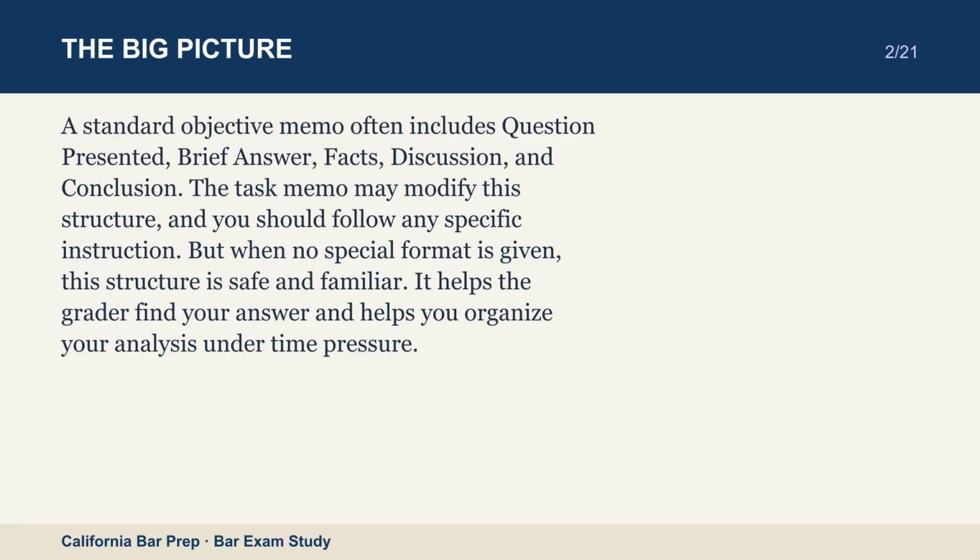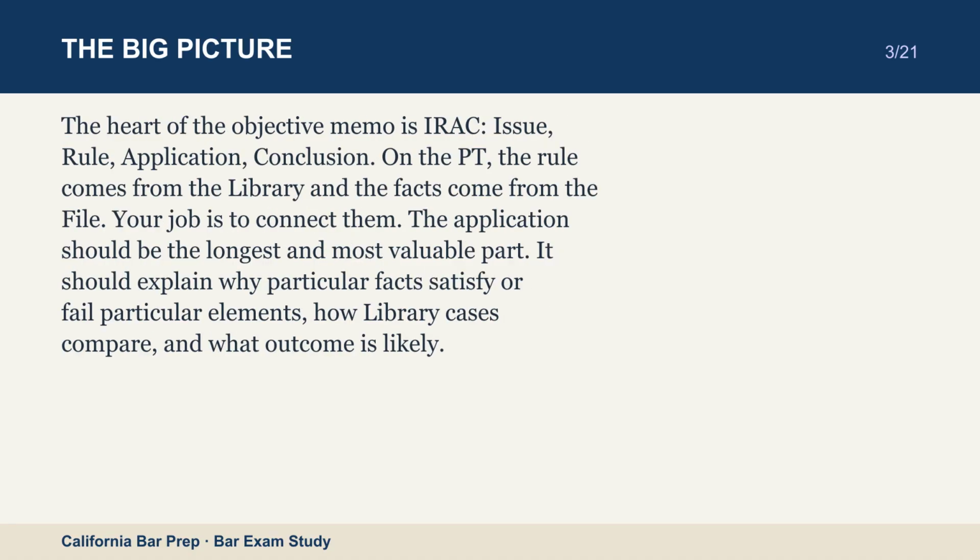The heart of the objective memo is IRAC: issue, rule, application, conclusion. On the PT, the rule comes from the library and the facts come from the file. Your job is to connect them. The application should be the longest and most valuable part. It should explain why particular facts satisfy or fail particular elements, how library cases compare, and what outcome is likely.